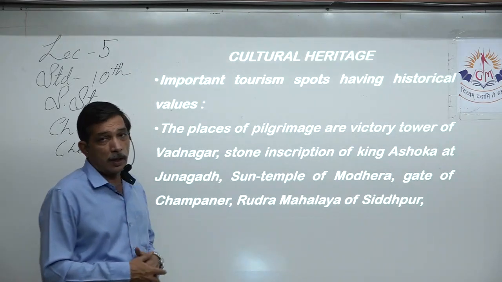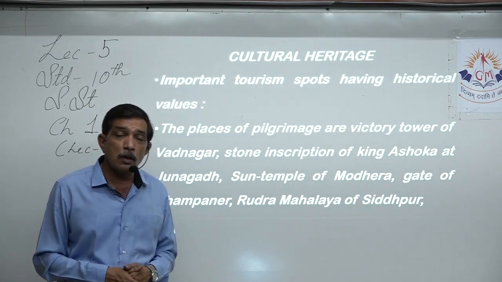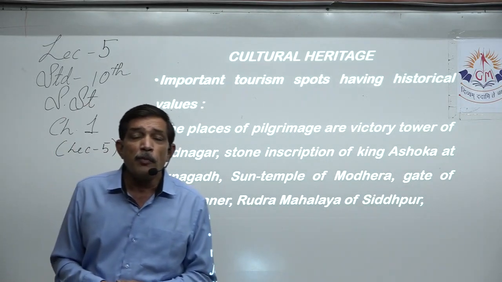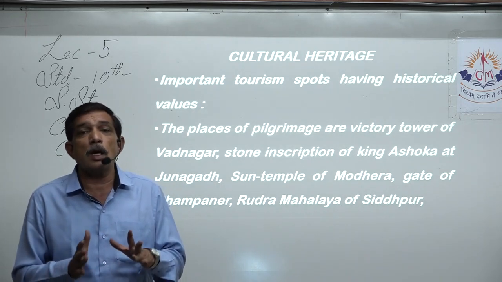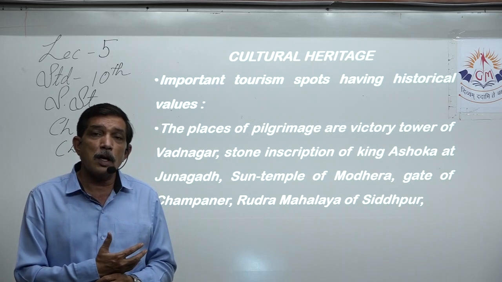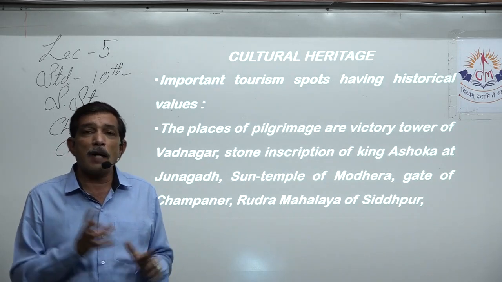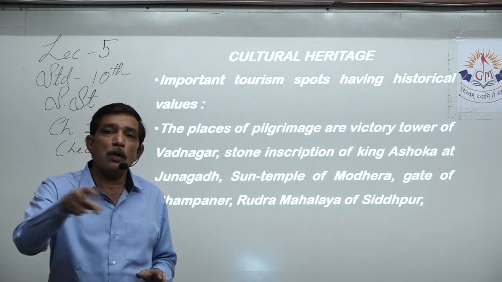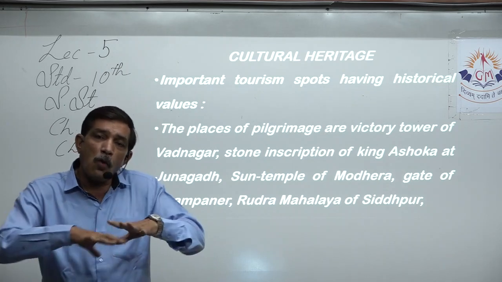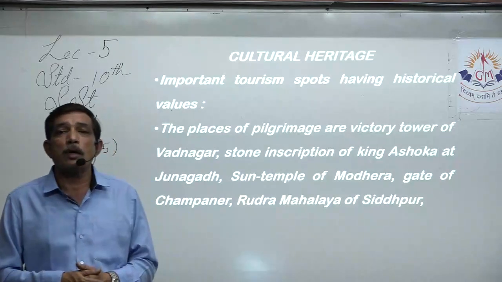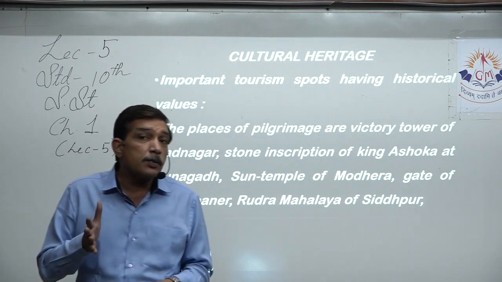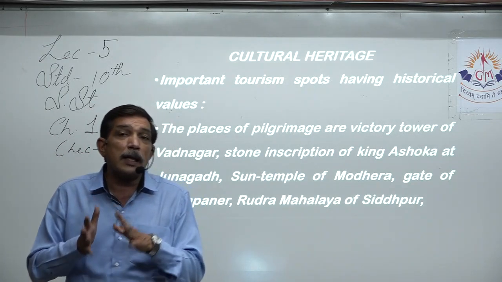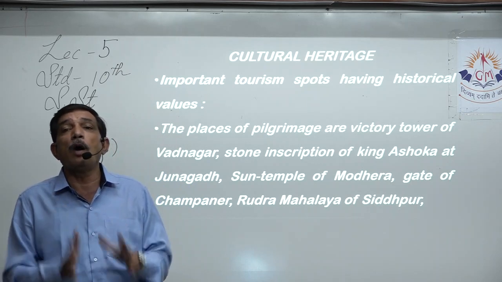Gate of Champaner. Now Champaner is one such town of Gujarat where there are lots of places of historical importance. The structure, the way it was made, the architecture, all of that is so beautiful. Rather than including one or two such structures, the whole town of Champaner has been declared not just as heritage of India or Gujarat, but as part of the world heritage.